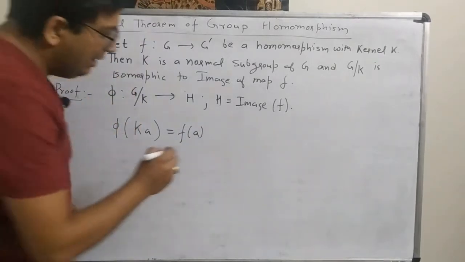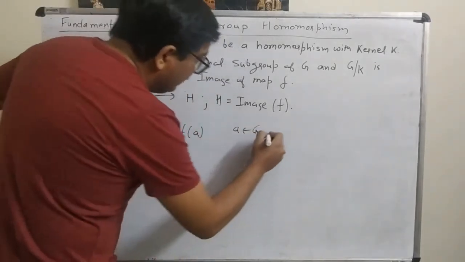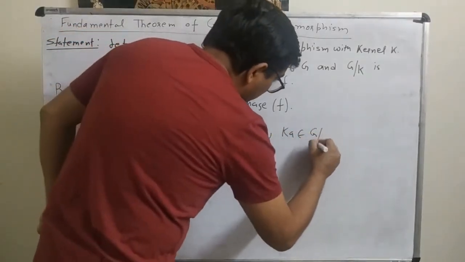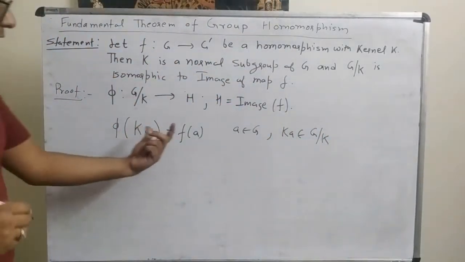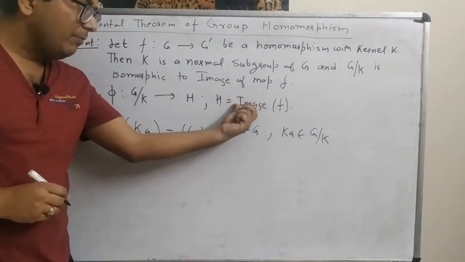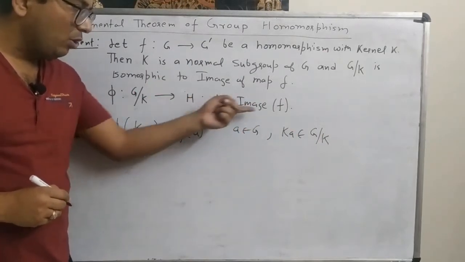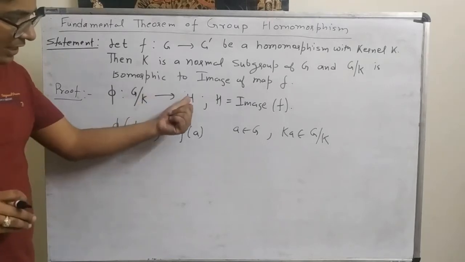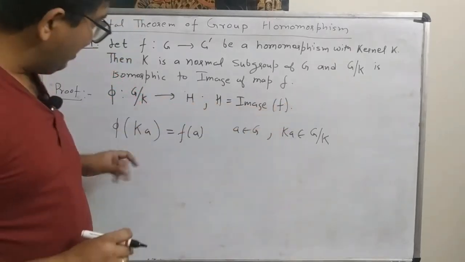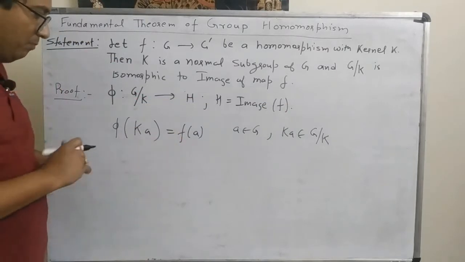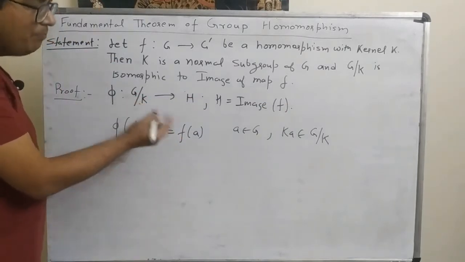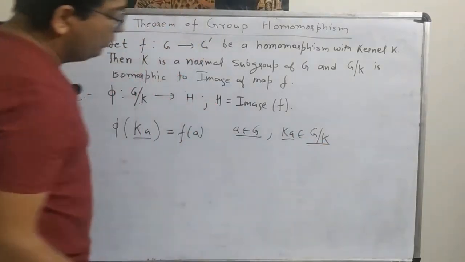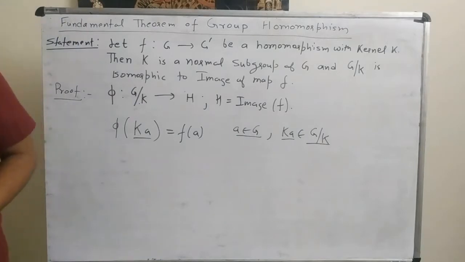We know that if we take A belongs to G, then Ka belongs to G by K. Moreover, F of A belongs to the image of F. So we define a map phi from G by K to H, and H is the image of F. This map is phi of Ka equal to F of A. This Ka naturally belongs to G by K, meaning we take A belongs to G, then Ka belongs to G by K.